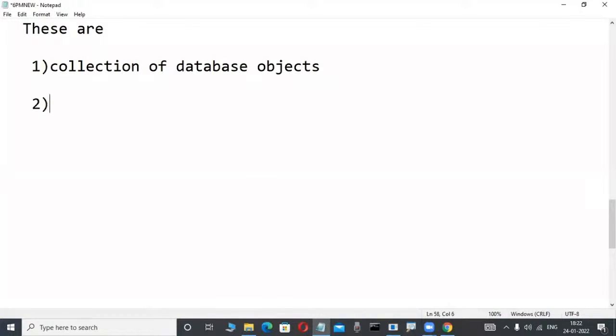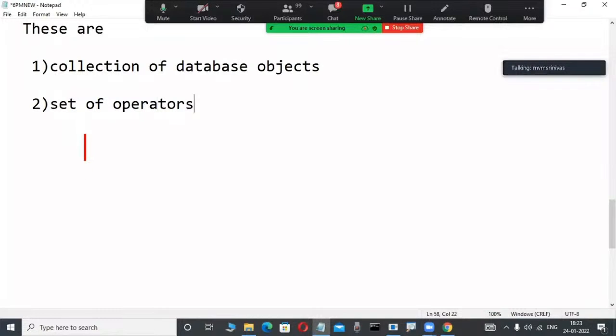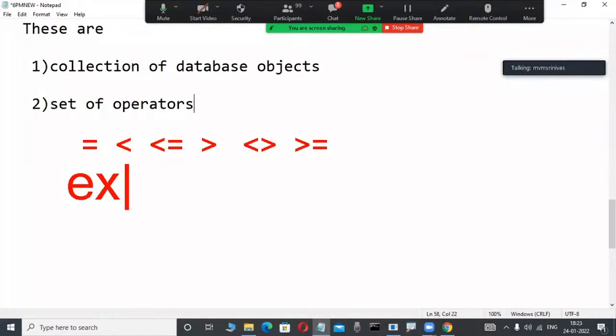In any relational data model product, another easy concept is there. What is that? A set of operators is available. Operator means what you think of in C or Java: equal to, less than or equal to, greater than or equal to, not equal to. We think not only of these operators, but also a set of different operators in every relational data model. Suppose exists is an operator.